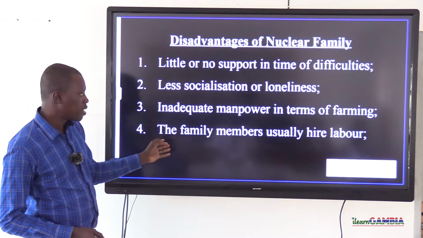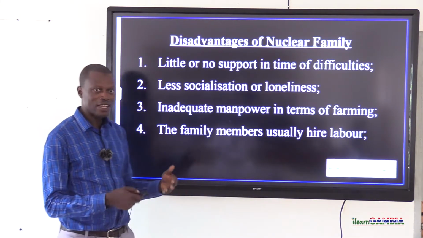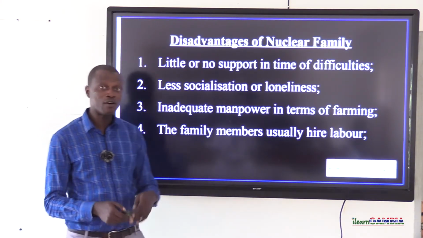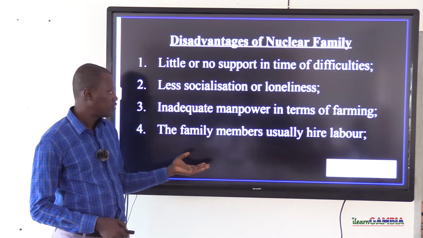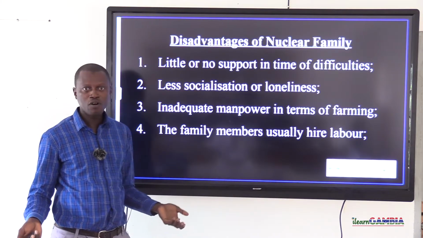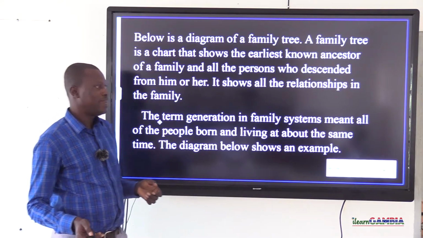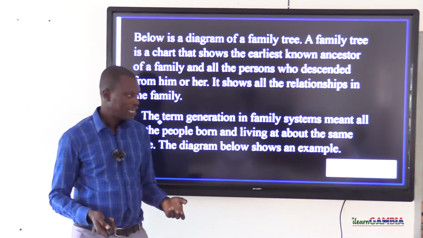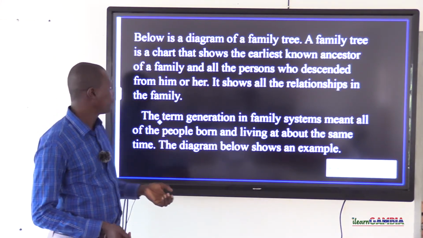Also, the family members usually hire labor. As you can see, for example, the father is alone, the mother, yes, and you cultivated a large acre of land. At times, if you want to finish on time, you need to hire labor. You hire the services of other people. But where the money isn't available as required, even the hiring of the labor will prove difficult.